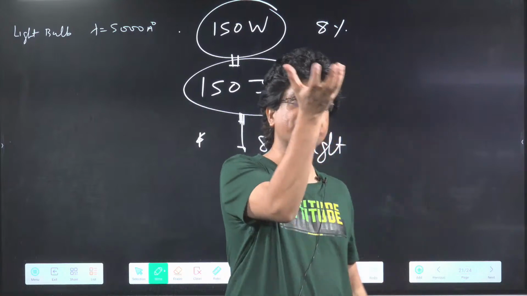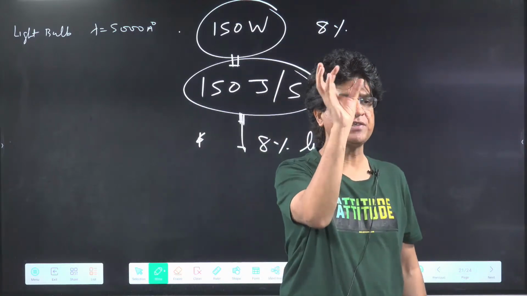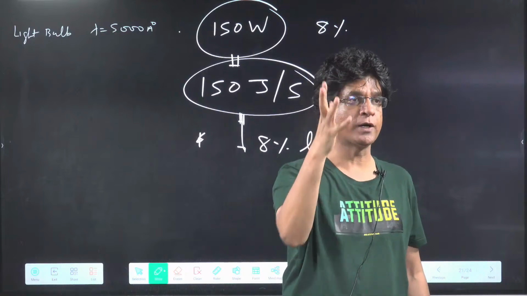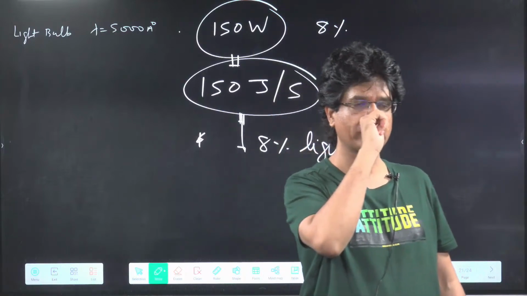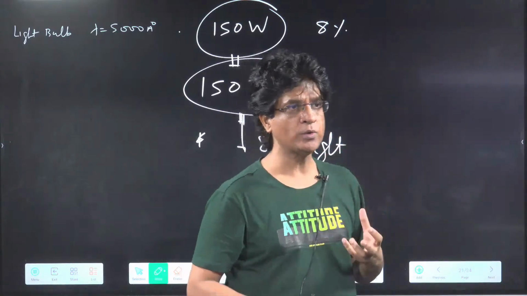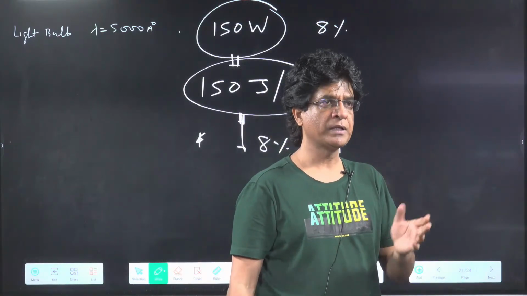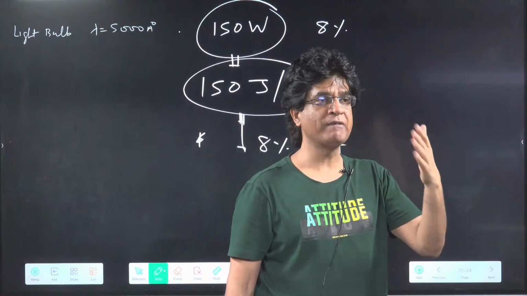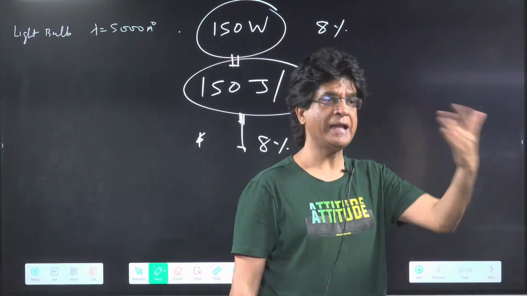Heat. So when you touch a bulb which has been lit for the past half an hour, you will see that it has become extremely hot. Yes or no? That means these bulbs which we are using in our house are not energy efficient. That's why they kept on developing LCD and then LED bulbs also.